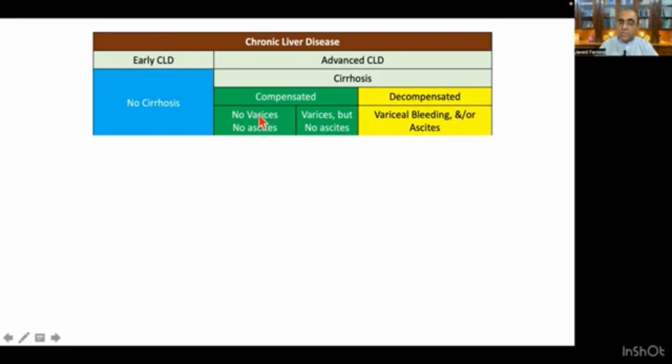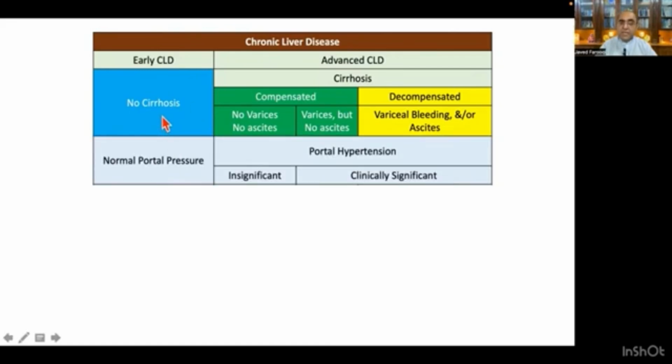So the patient can progress from stage 1 of the compensated cirrhosis to stage 2 of the compensated cirrhosis, and then the decompensated cirrhotic stage, or the patients from stage 1 of the compensated cirrhosis may directly jump into the decompensated cirrhosis. So the story will be no cirrhosis, then stage 1 compensated cirrhosis, then stage 2 compensated cirrhosis, and then the decompensated cirrhosis. Or patients in no cirrhosis, then stage 1 compensated cirrhosis, and then directly jumping into the decompensated cirrhosis. What does it mean by this?